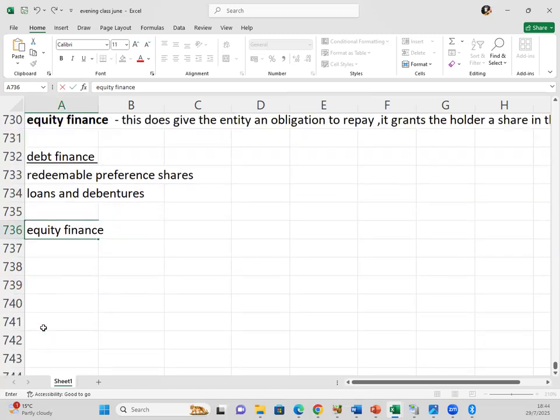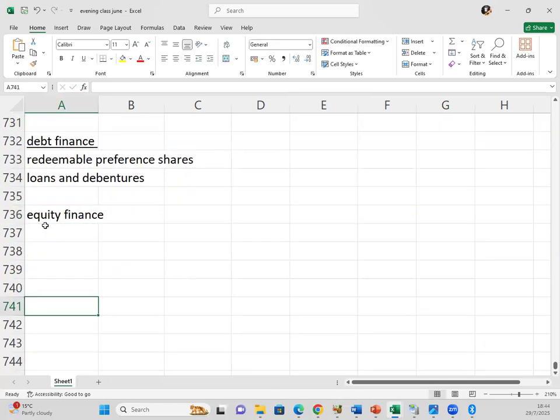For equity finance, which are the sources of equity finance that we can talk about? Those joining online, just confirm. Are we still together? Is my sound still clear and my screen showing?